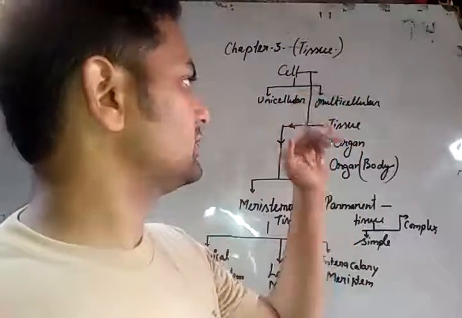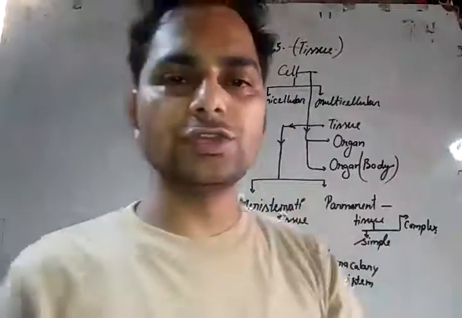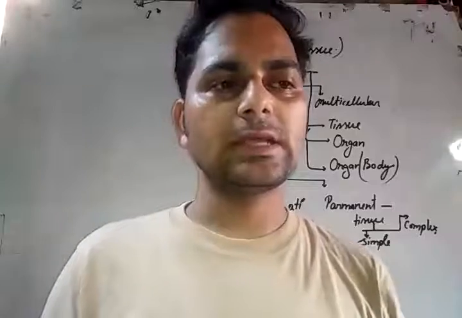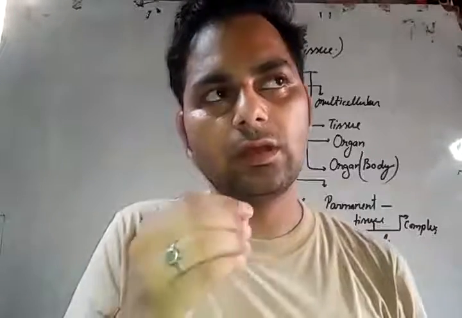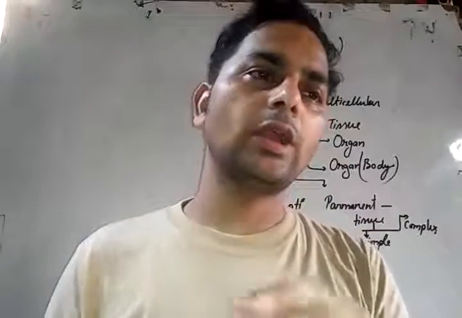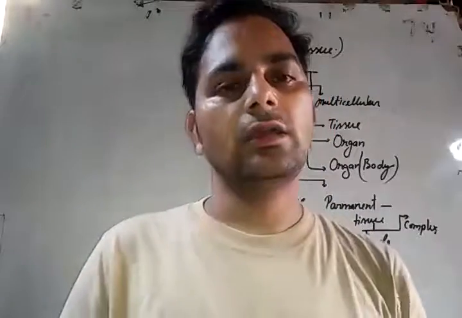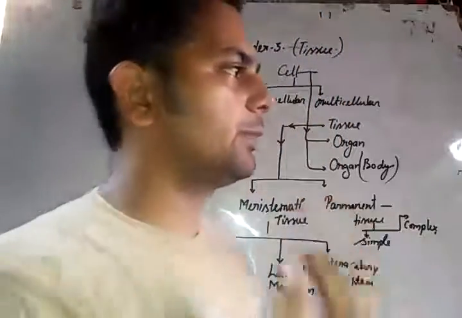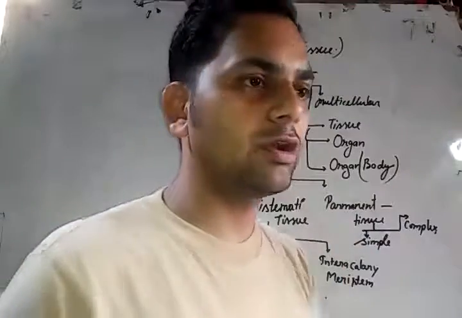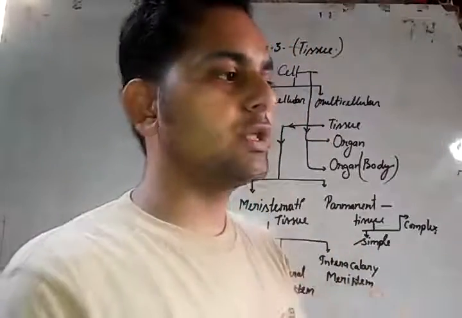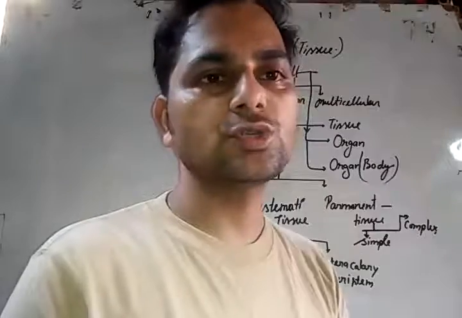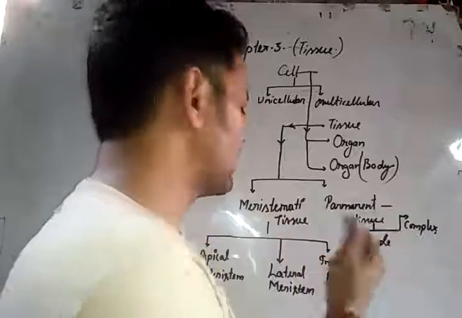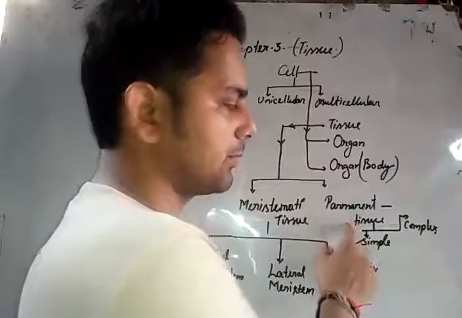Now the next topic is kinds of tissue. Tissues are of two types according to the plant body and the animal body. Plants and animals have similar types of life processes, but according to their nature, they have different types of tissue. Plants are also multicellular organisms, so their body consists of more than two cells or tissues. The kinds of tissues present in plants are meristematic tissue and permanent tissue.